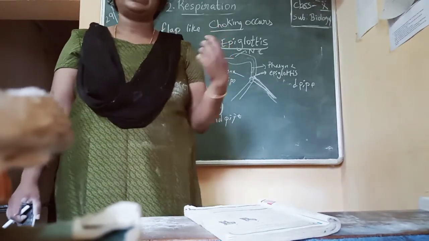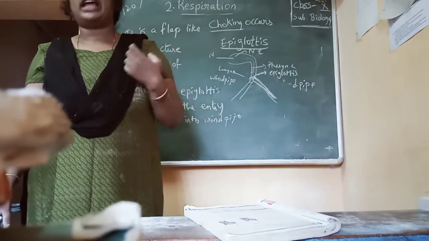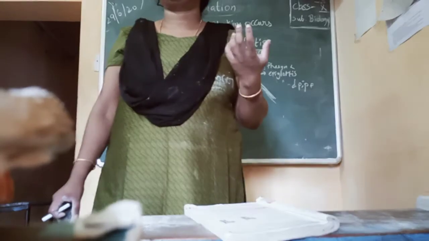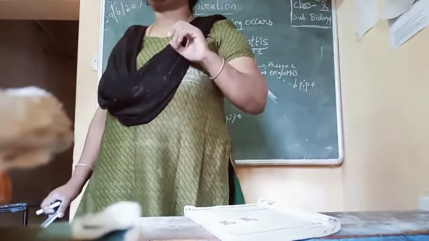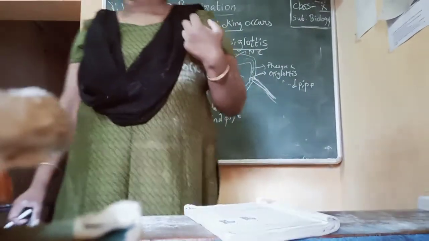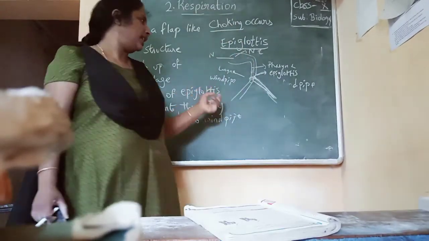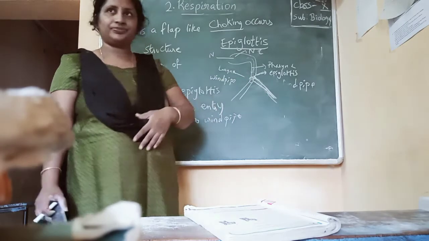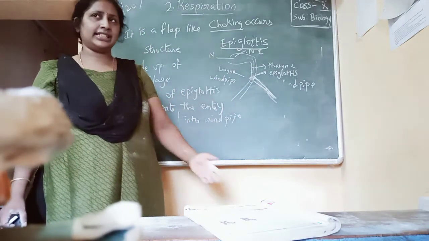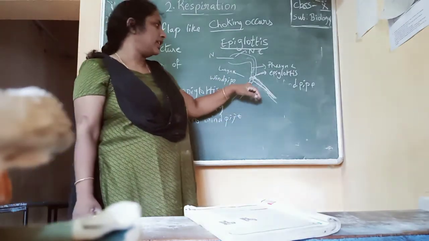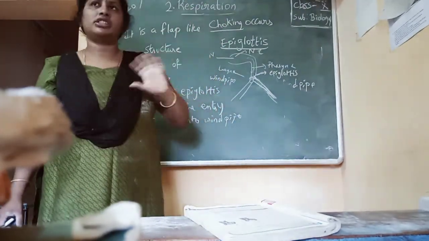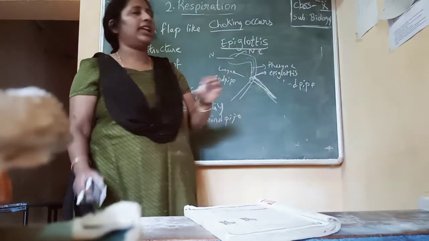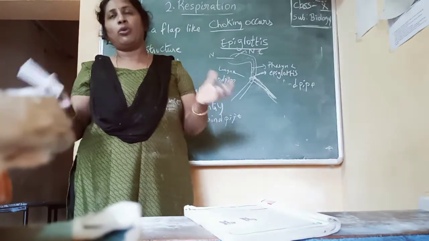Next, our elder people tell us that while eating you should not talk. Why? Because while talking the air will be coming. We have already seen that while talking, our vocal cords vibrate and make the epiglottis open.